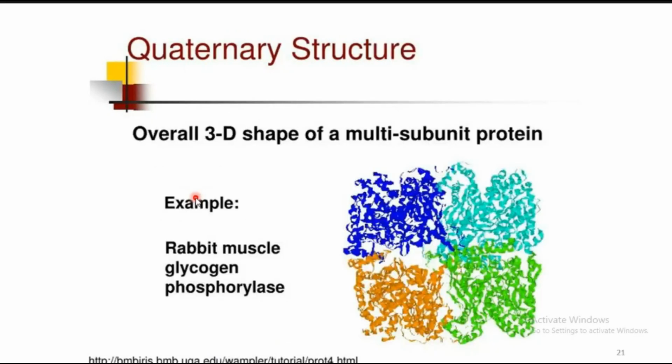Tertiary structure. All the 3D shape of the proteins and the subunits, when they are combined together, give the tertiary structure. The rabbit muscle, if you are seeing, is also an example of tertiary structure of the protein. And glycogen phosphorylase has the quaternary structural aspect.